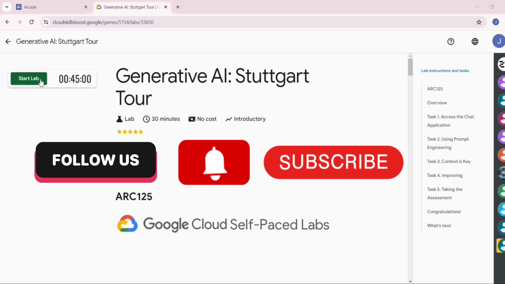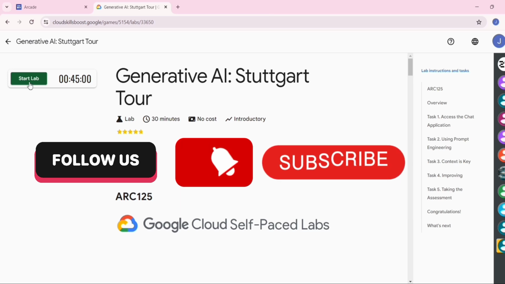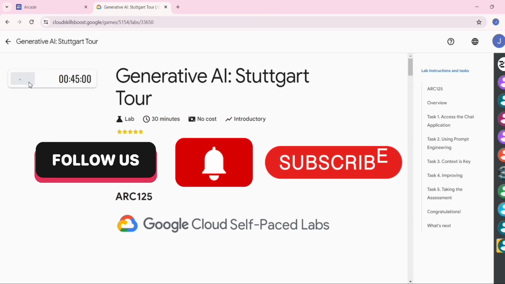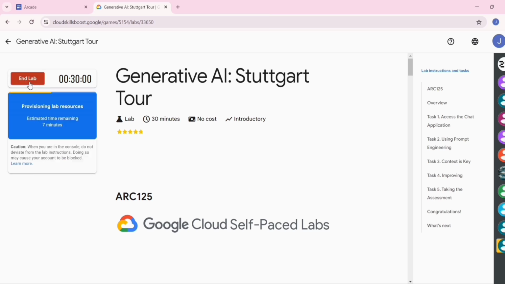To start the lab, click on the start lab button. So it is showing that we have to wait for 7 minutes. Let's wait and watch.